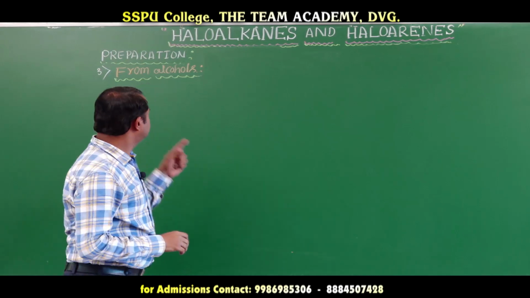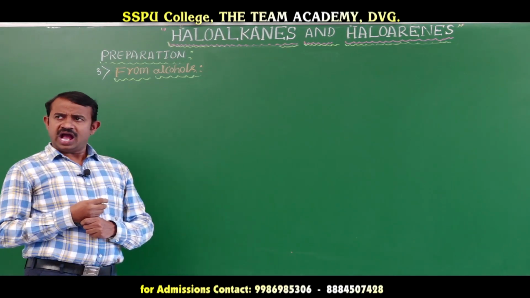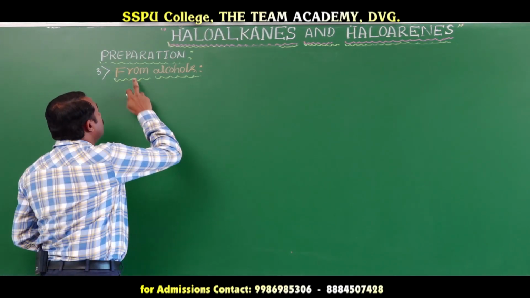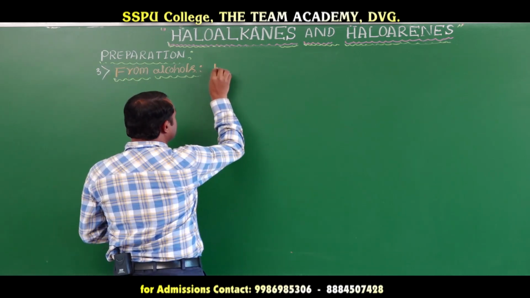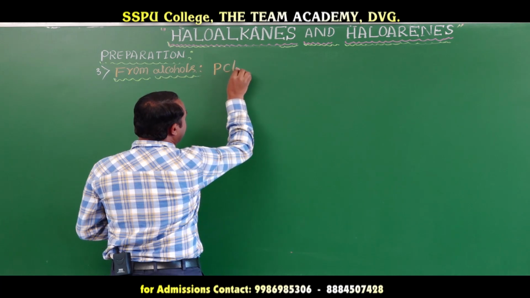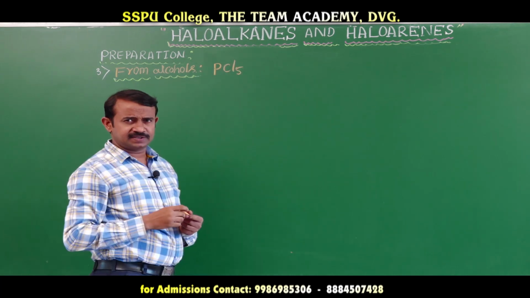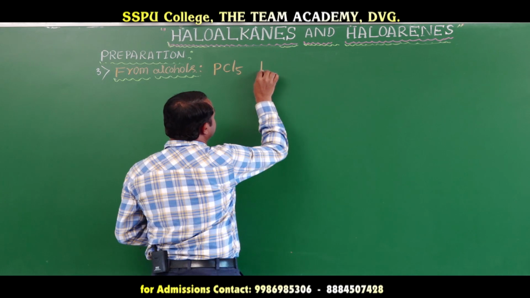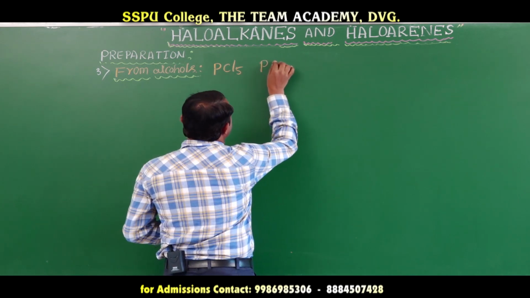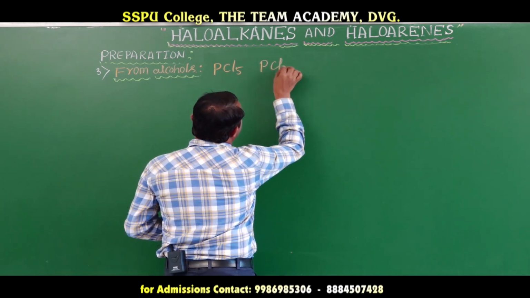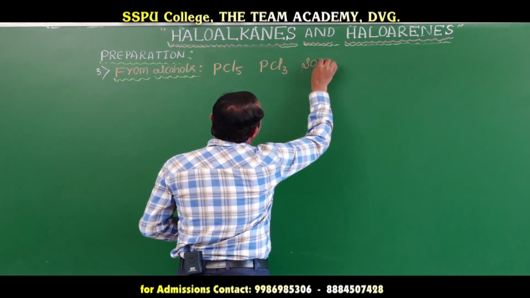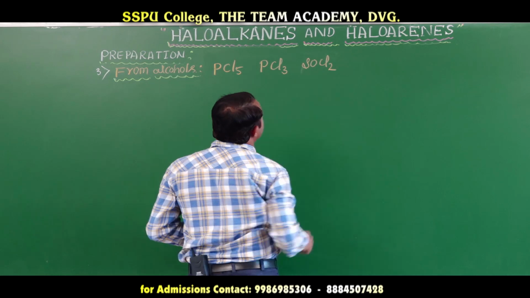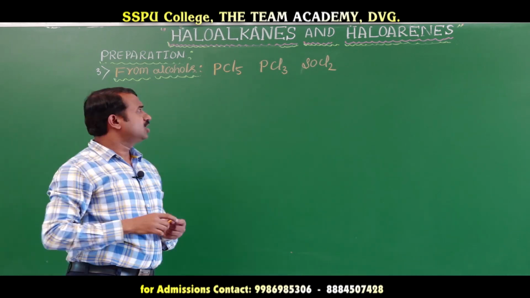Next we will go for preparation of haloalkanes from alcohols using phosphorus pentachloride, phosphorus trichloride and thionyl chloride or sulfonyl chloride.